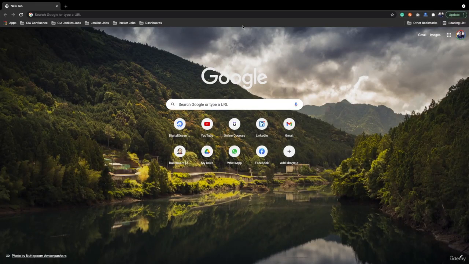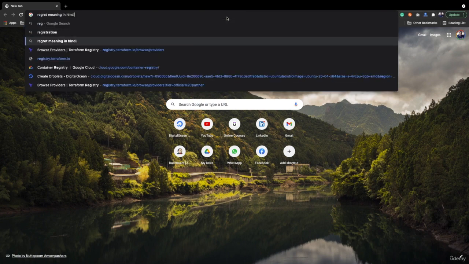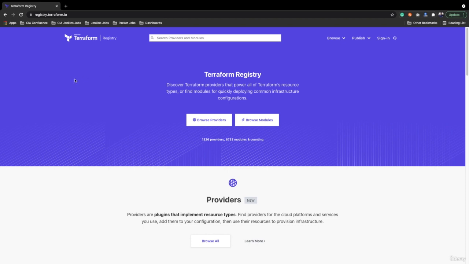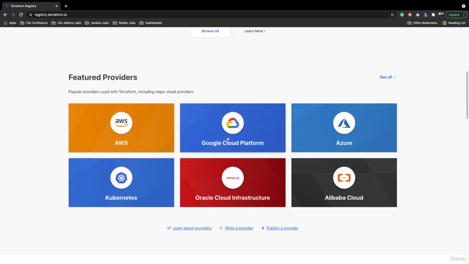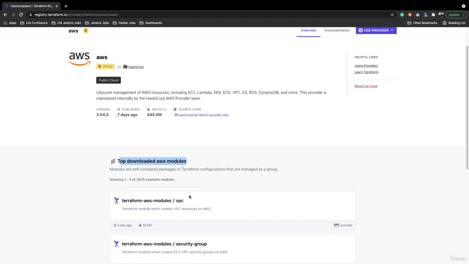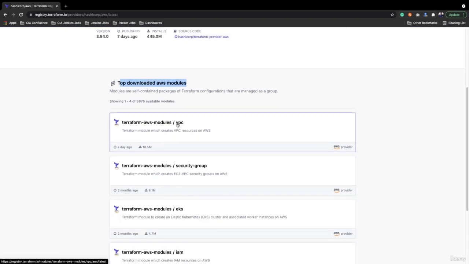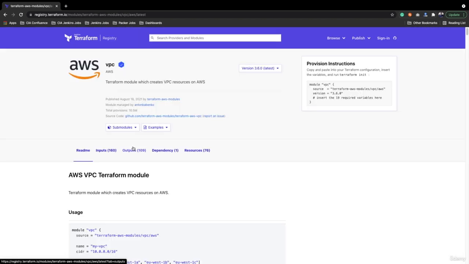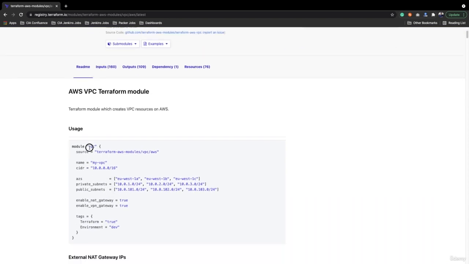We will open the browser and go to the Terraform registry, registry.terraform.io. Suppose within your Terraform you are going to use AWS or GCP. Let's suppose we are going to use AWS. We will click on AWS. Over here you can see a title, top downloaded AWS modules. What are these modules? If you open the first one, which is VPC, VPC means virtual private cloud network. This VPC module can be used to spin up an AWS VPC.